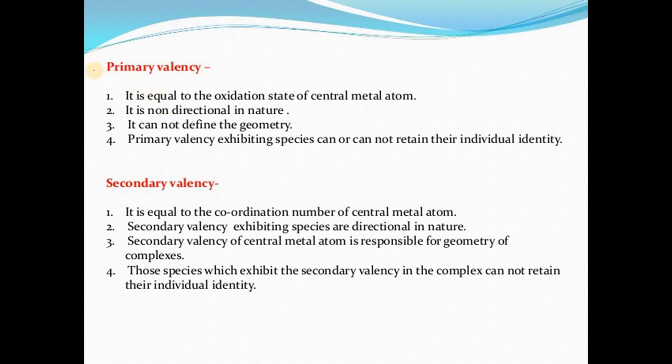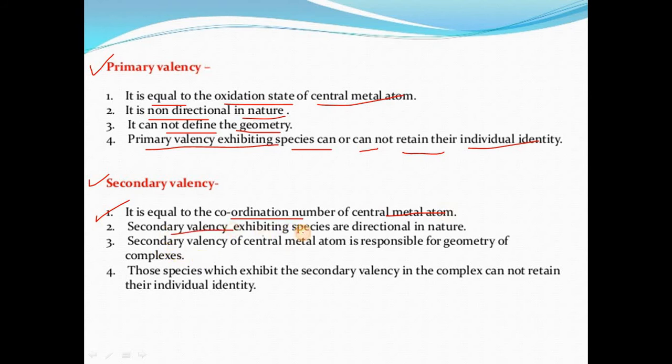Then according to Werner, there are two types of valency, primary and secondary. Primary valency is equal to the oxidation state of the central metal atom. It is non-directional in nature and cannot define the geometry of the complex. Species exhibiting primary valency can or cannot retain their individual identity. They are ionizable.